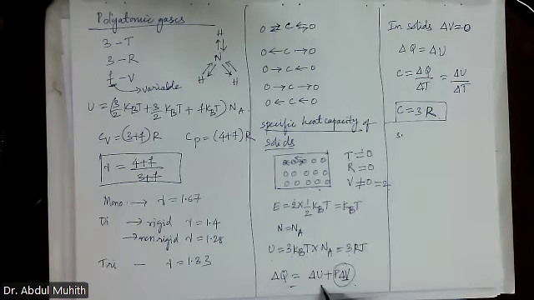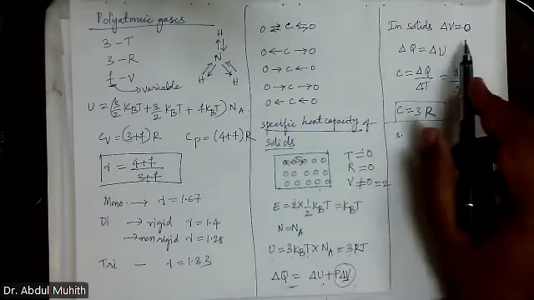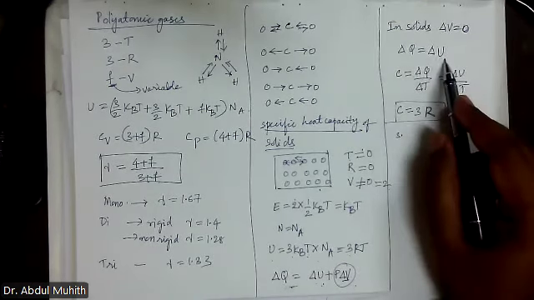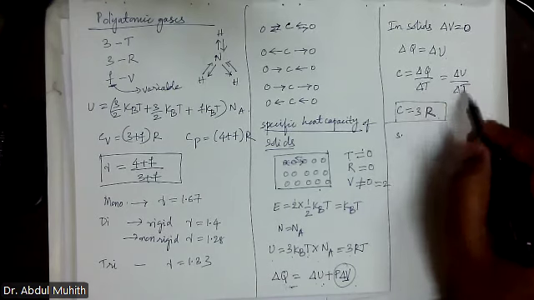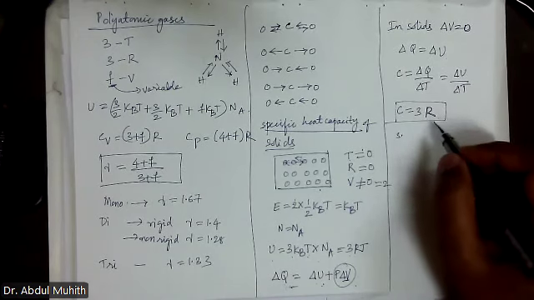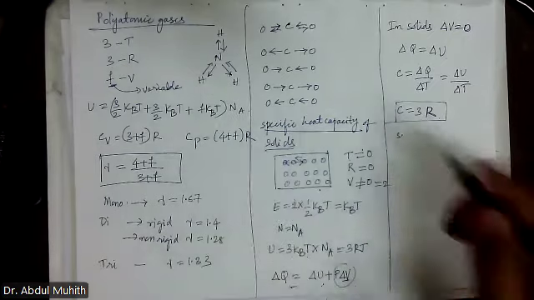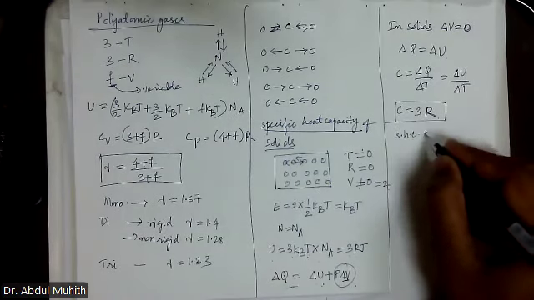First law of thermodynamics. When you supply heat to the system, some part will be used as internal energy and some will be used in doing work. So delta V is equal to 0 for a solid, so this delta Q will be equal to delta U. Divide: delta U by delta T, or delta Q by delta T, will be equal to 3R. Now, specific heat capacity of water.